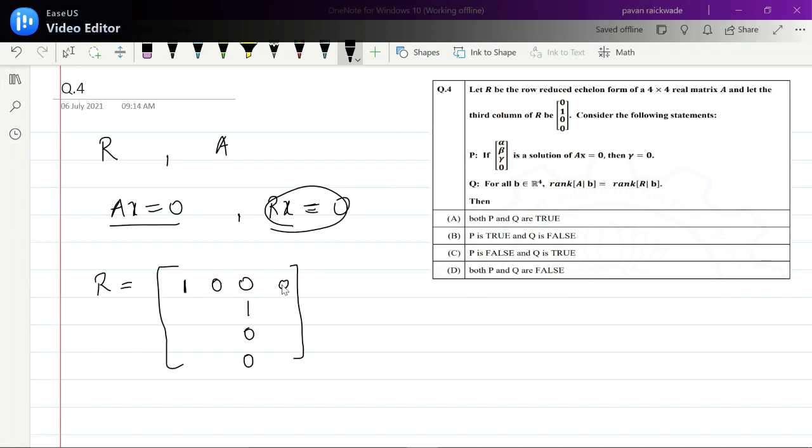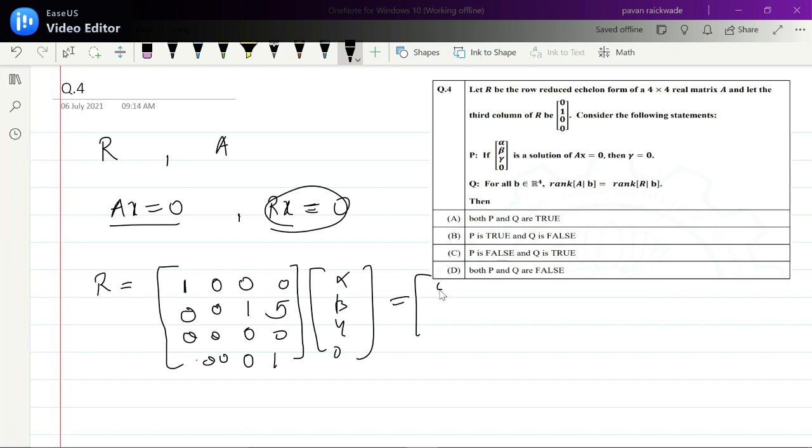They want us to think that in the second row, this one is the leading non-zero entry. If this happens, whatever the other things may be, suppose now in this case alpha, beta, gamma, 0 is the solution. Suppose here X is any number, not even 0, like 5, suppose.